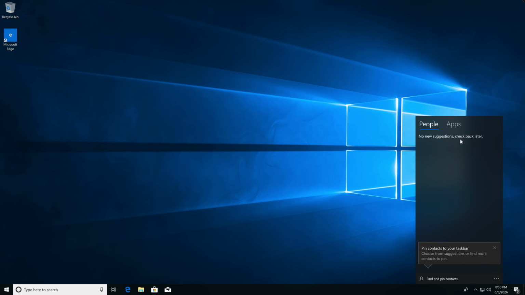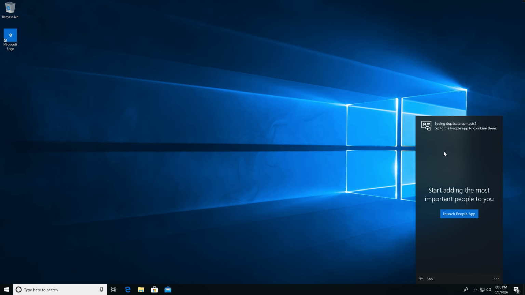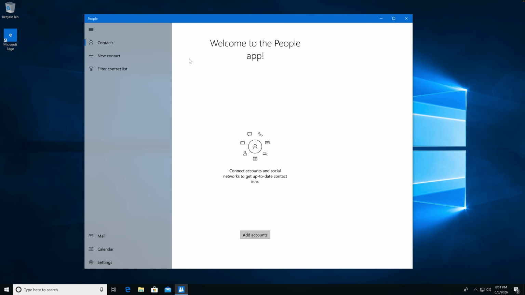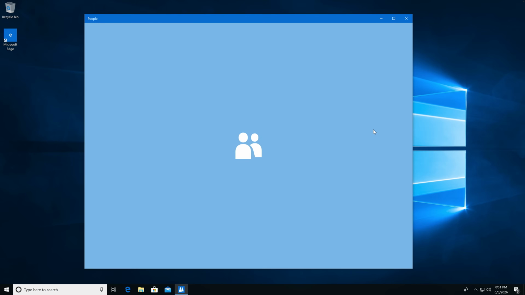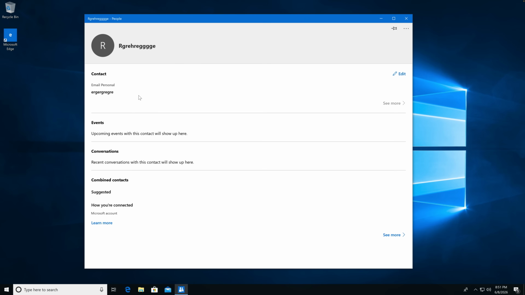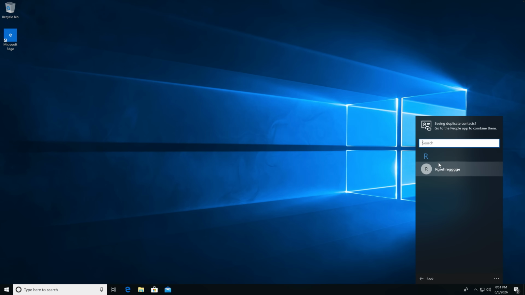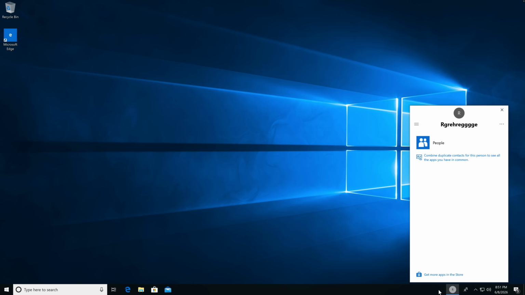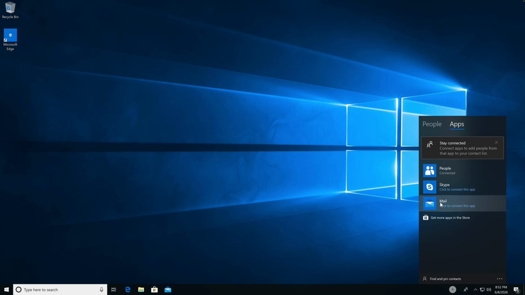No new suggestions, check back later. I don't actually have any friends. Pin contacts to your taskbar. And from this bar, it seems like I can also launch the People app. Okay, it's like a separate application. New contact, I can actually create a new contact. Something like that, okay? Yeah, there I have a contact. Let's pin him. That seems to have made a separate button on my taskbar. It really does suck that I can message him only using Skype or mail.